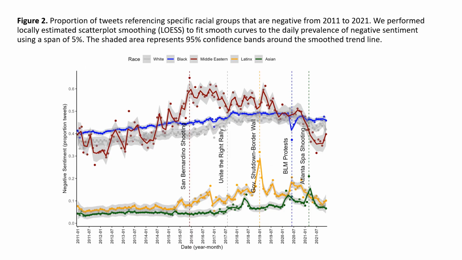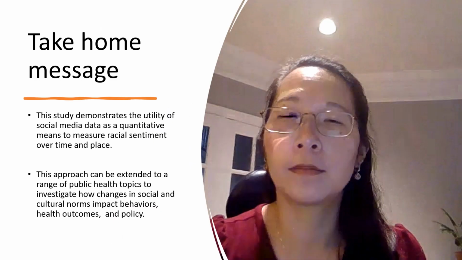This is an example figure that is included in the paper. It shows temporal trends across time for different racial ethnic groups. So we see that over time, there's a trend towards an increasing proportion of tweets that are negative. And then we also show specific events in this figure that are salient for specific groups. For example, the BLM protests for Black Americans and the COVID-19 epidemic for Asian Americans.